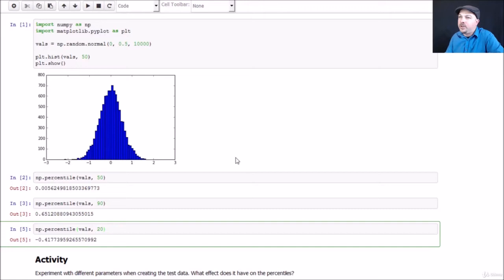So if you want to get a feel as to where those breaking points are in a data set, the percentile function is an easy way to compute them. If this were a data set representing income distribution like in our slides, we could just call np.percentile(vals, 99) and figure out what the 99th percentile is. So you could figure out who those 1%ers people keep talking about really are, and if you're one of them.